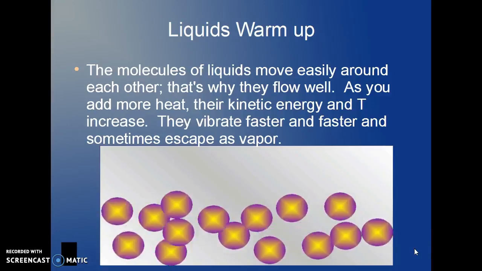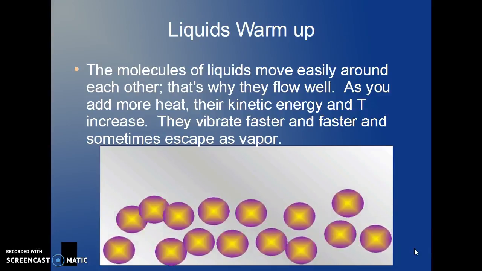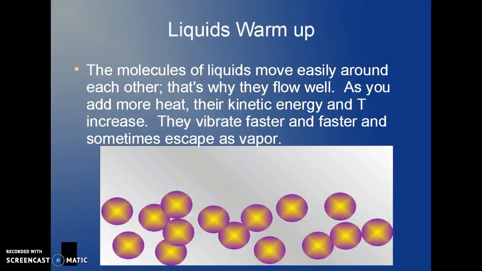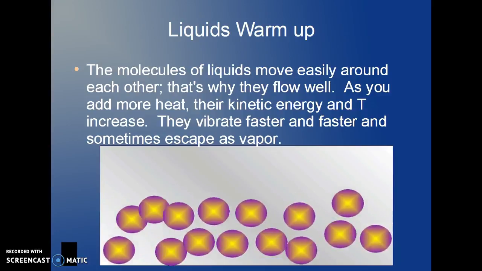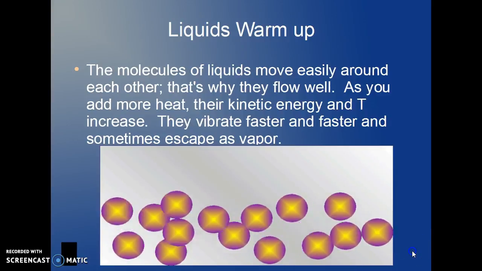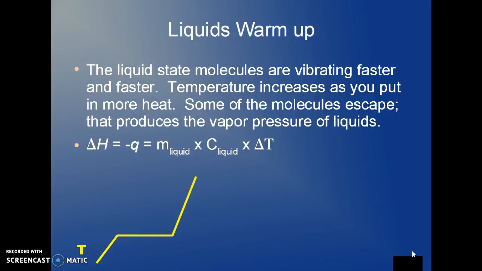As the liquids warm up, the molecules of liquid are already moving easily around each other, and that's why they flow well. They're fluids. As you add more heat, their kinetic energy and temperature will increase. They vibrate faster and faster, and some of them will actually have enough energy to escape as a vapor pressure. As you can see, the rising line means that the temperature is changing. Temperature increases as you put in more heat. Delta H is equal to negative Q, and it's the mass of the liquid times the specific heat capacity of the liquid times the change in temperature.